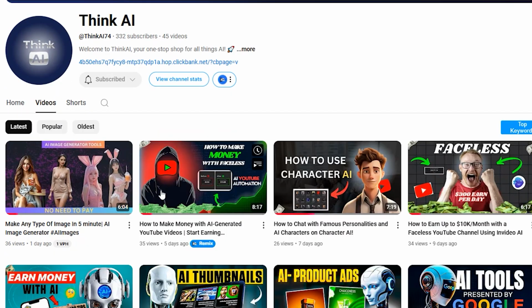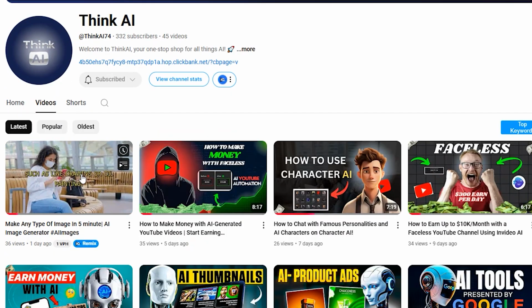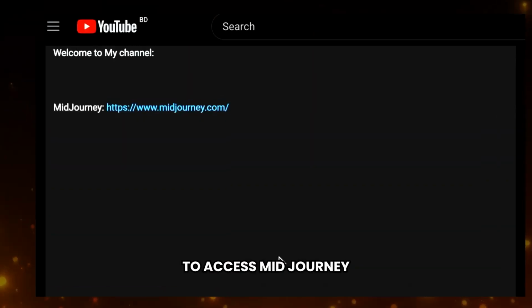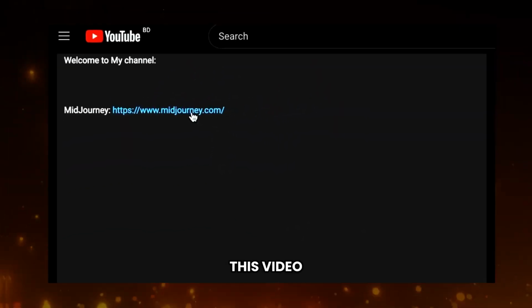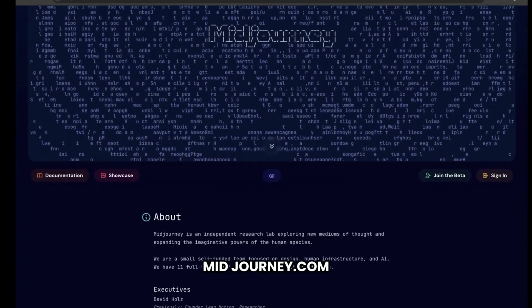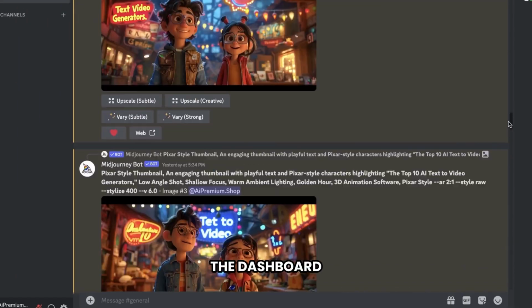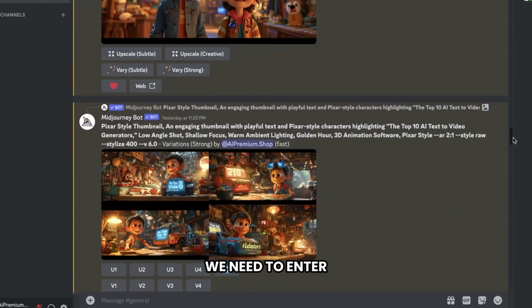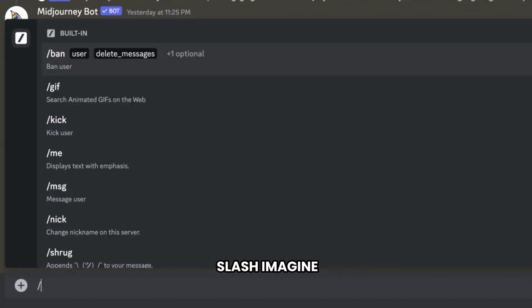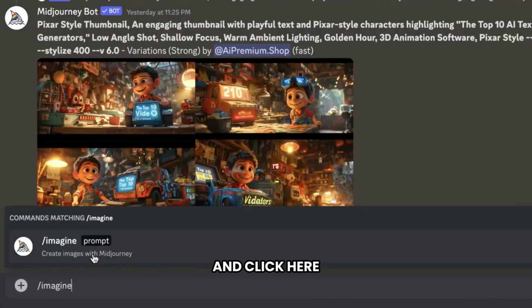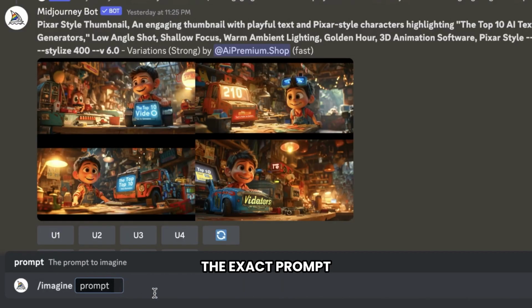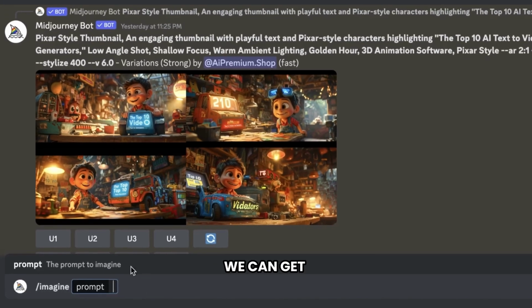You can watch this video to learn about more free AI image generators. To access Midjourney, just click the link below this video, and it will take you to midjourney.com. Now quickly sign in, and it will take you to the dashboard. To generate the images, we need to enter the prompt here. So let's type /imagine and click here on Midjourney. We need to give the exact prompt, and only then can we get the right output.